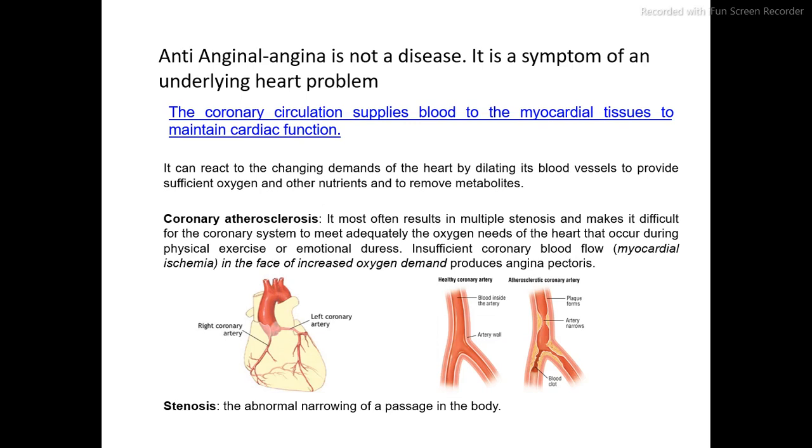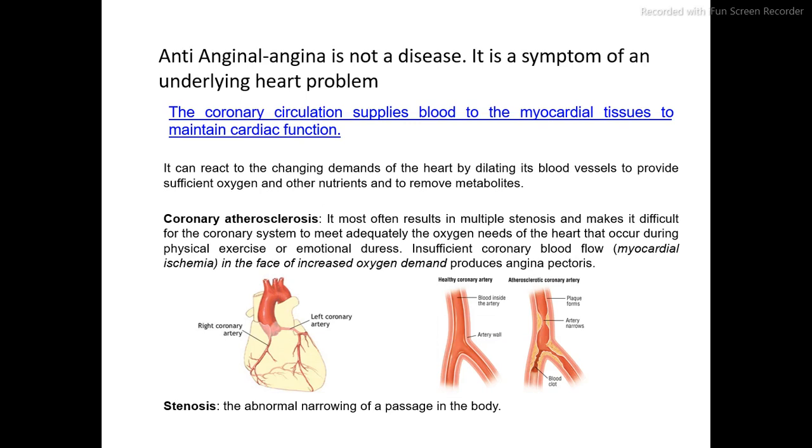Angina, or angina pectoris, is a temporary ischemia of the myocardium. Means what? In angina pectoris, oxygen deficiency occurs because of coronary vessel constriction. Our coronary vessels constrict, and because of that, blood flow from the heart to the tissues or organs gets restricted.